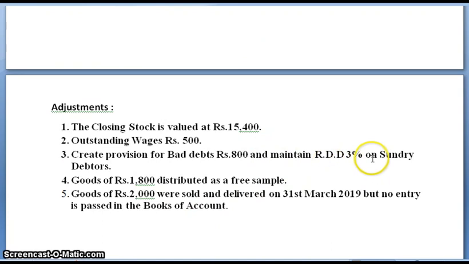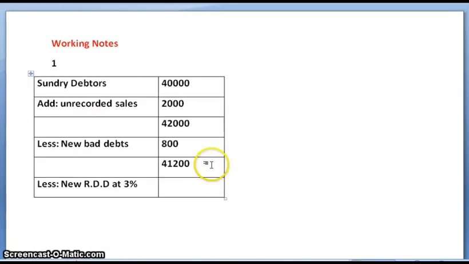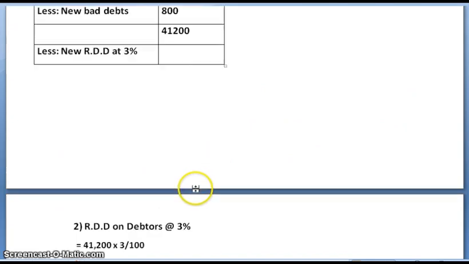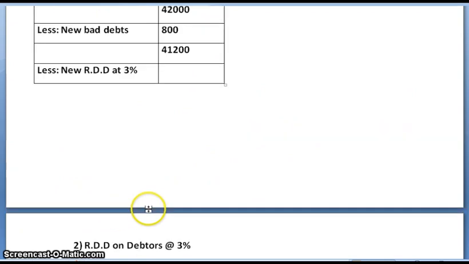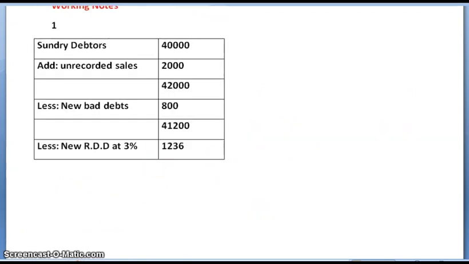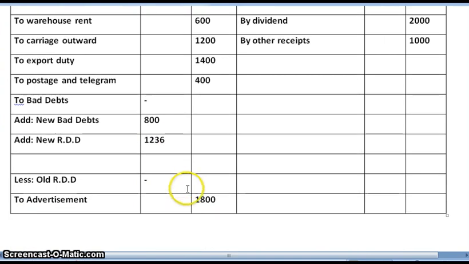And maintain RDD 3% on sundry debtors. Now this new RDD we will be calculating on the balance amount, that is 41,200, and when we calculate 3%, we get 1,236. And the second effect, we will add to bad debts as new RDD. There is no old RDD, so finally when we add both of these, we get 2,036.